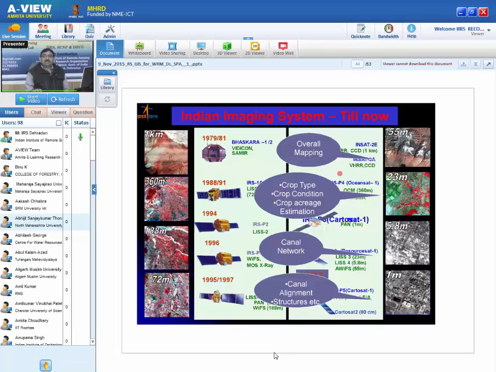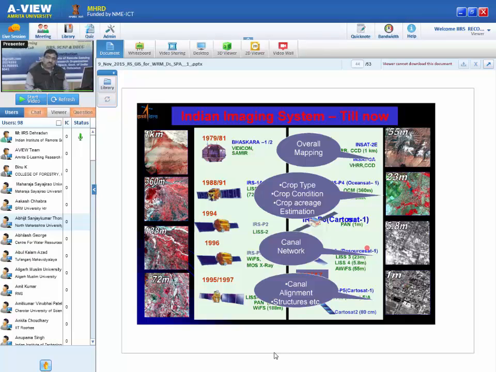So what are our satellites? For overall mapping, I can say ResourceSat 1 and 2 with AWiFS. For crop type, crop condition, crop acreage assessment, you can use ResourceSat 1 and 2 LISS-3 or LISS-4 if you are really looking for slightly higher resolution field plot information. Then for canal network, 5.8 meter or 2.5 meter Cartosat-1 is also very good. And of course 1 meter is very good for canal alignment, so Cartosat-2 is very good for such type of information.